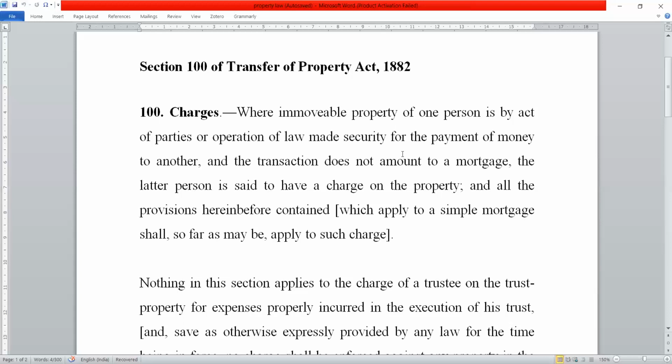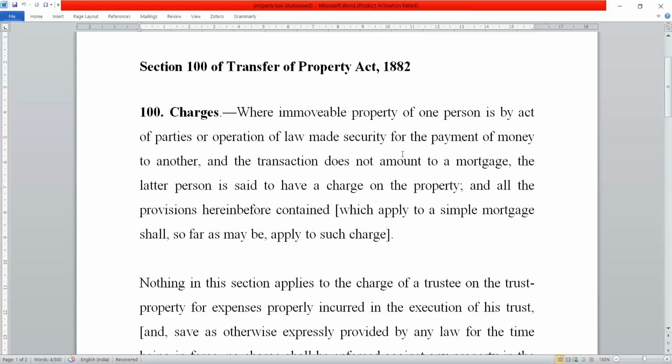Now, what is operation of law? How can a charge be created by operation of law? Charge by operation of law basically results due to some legal obligation, right? In other words, charges under some of the provisions of either the TPA or any other Act which have been created upon the owner or the persons who have some interest in the property.